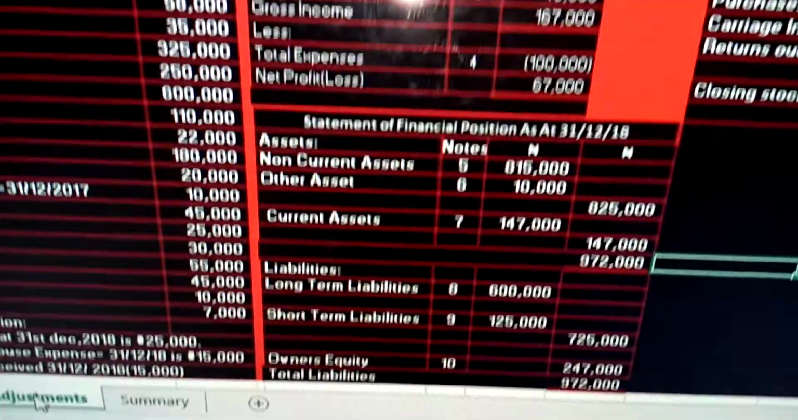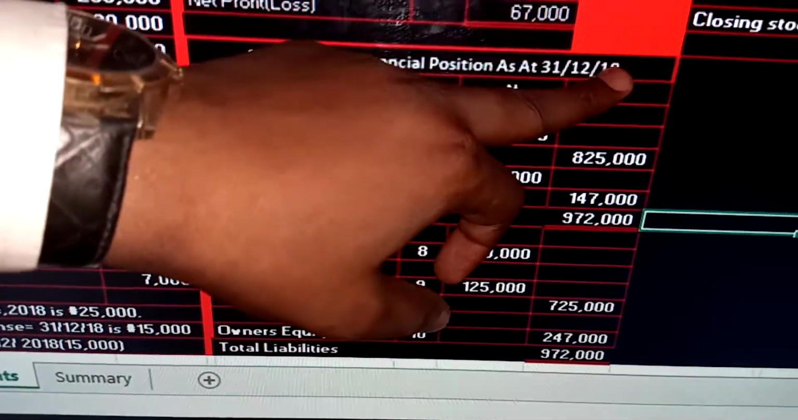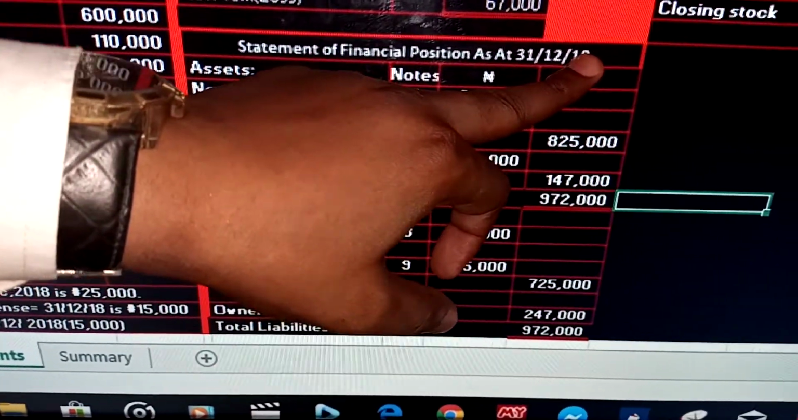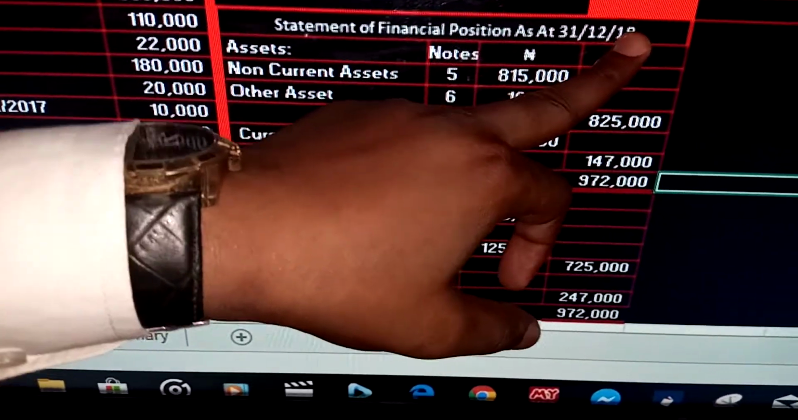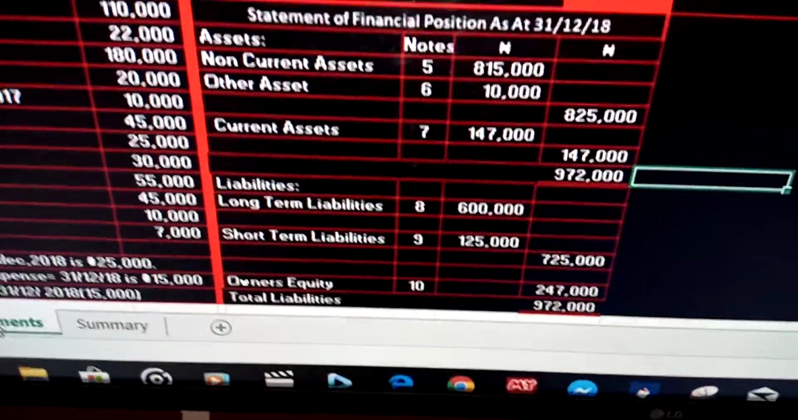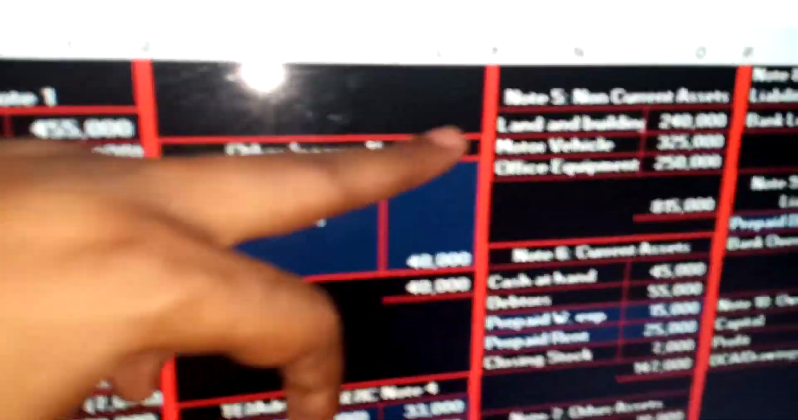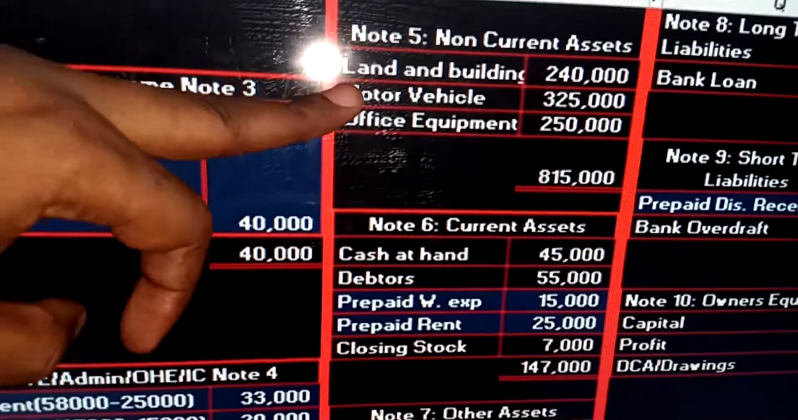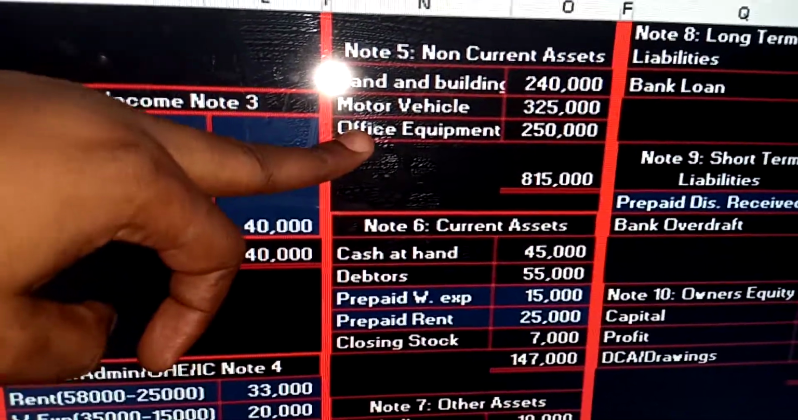The next one is your balance sheet. This is statement of financial positions at 31st December 2018, also called your balance sheet. Your balance sheet shows your assets and your liabilities. In your balance sheet, you have total assets, which is non-current assets and current assets and other assets. So in this question, what are the non-current asset items? So we have note 5 here. We have land and building is in the question, 240,000. Motor vehicle is in the question, 325. Office equipment is in the question, 250.